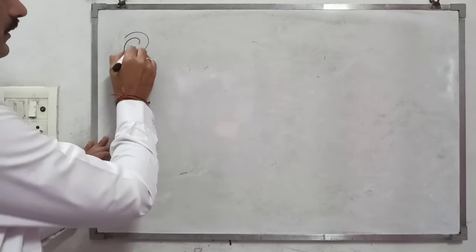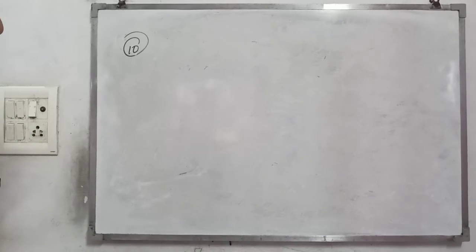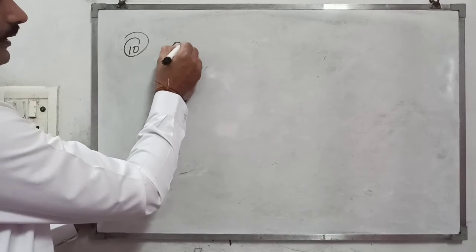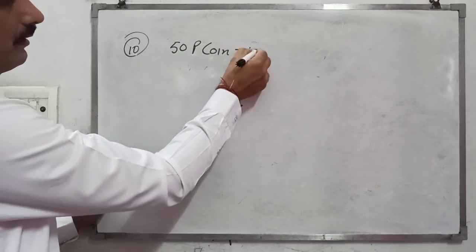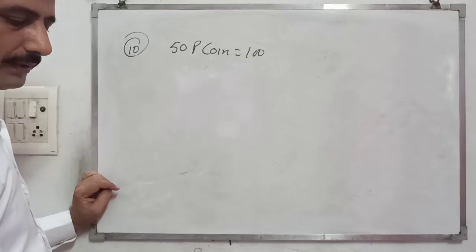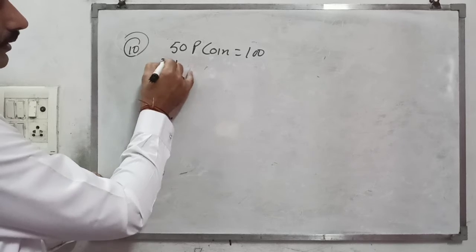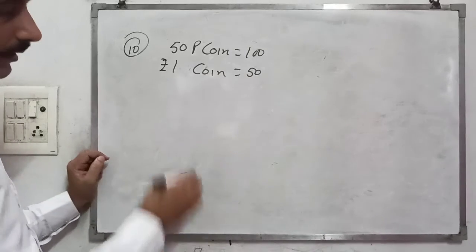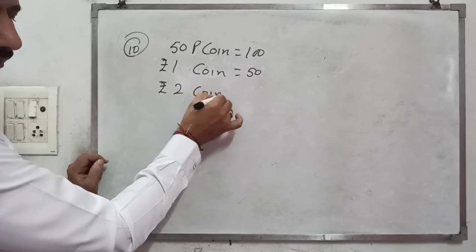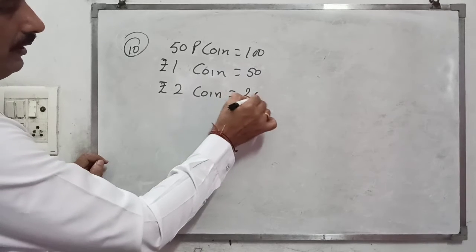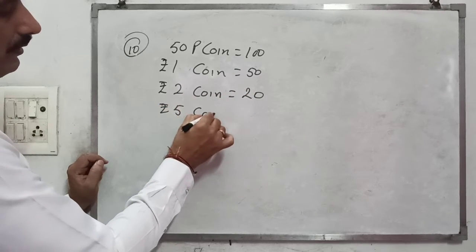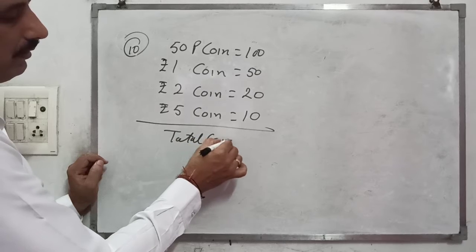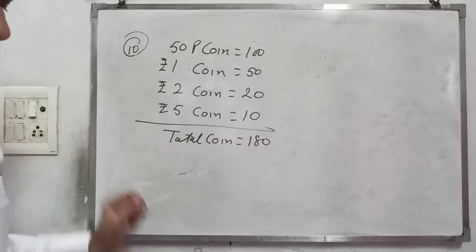The next question is number 10. A piggy bank contains 150 paisa coins, of which 50 paisa coins are 100, 50 one-rupee coins, 20 two-rupee coins, and 10 five-rupee coins. So the total number of coins is 180.